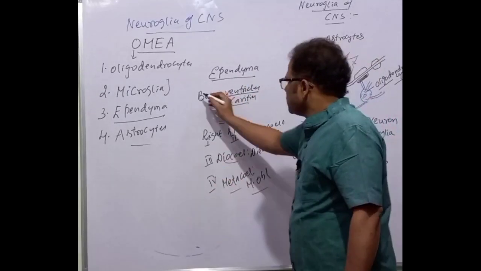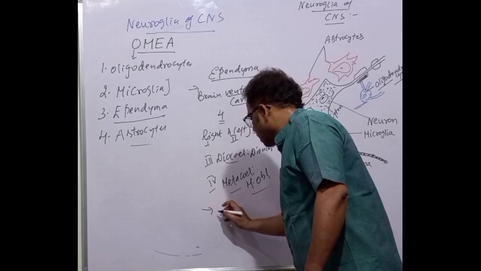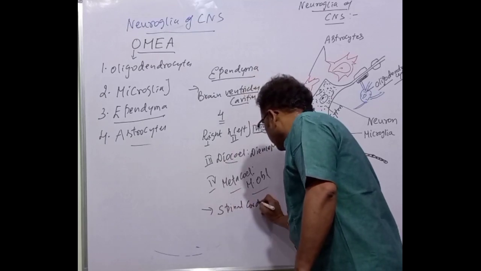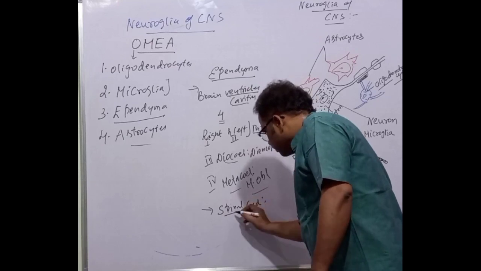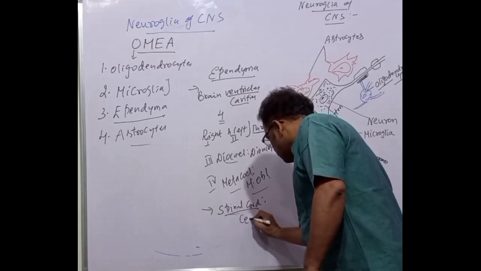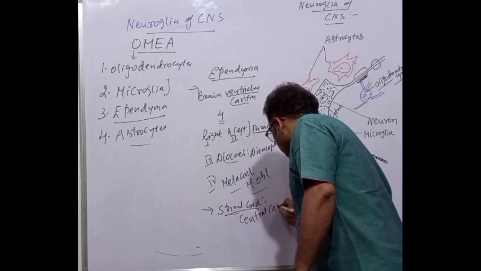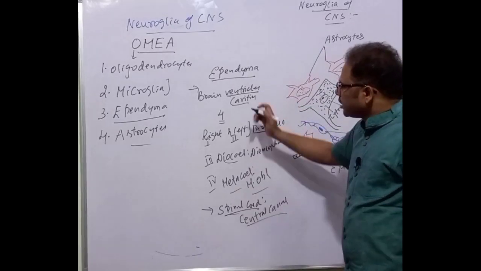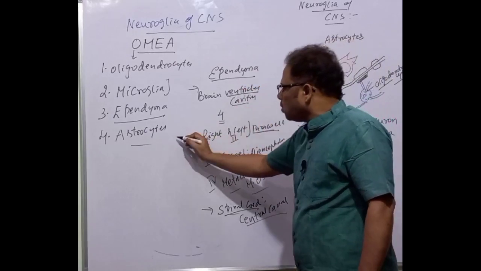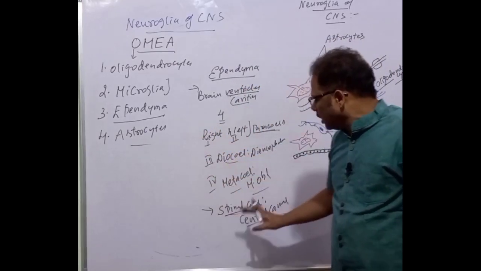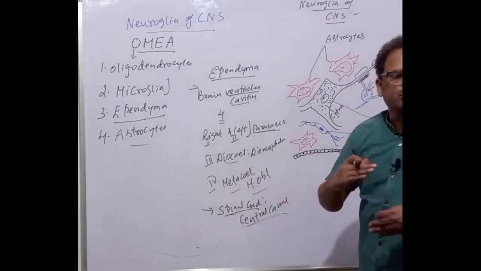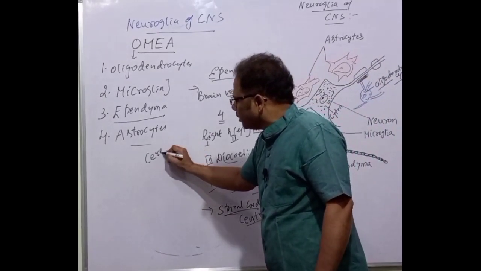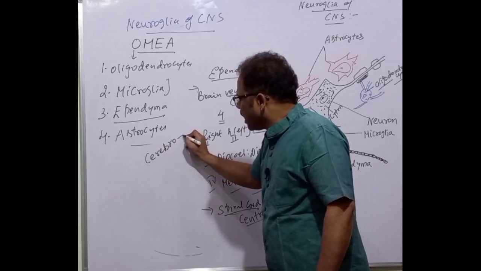And next one, this is the first point. The second point is the spinal cord. The spinal cord contains a cavity called the central canal. The central canal is a cavity of the spinal cord. There is a common fluid which is flowing throughout the 4 brain ventricles and the cavity of the spinal cord. This common fluid is called cerebrospinal fluid.